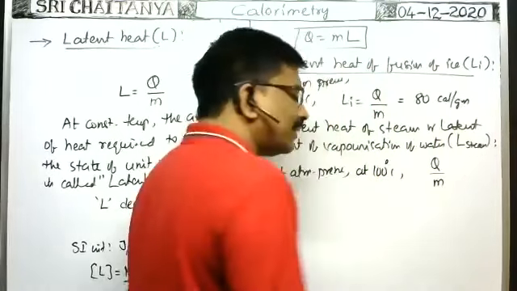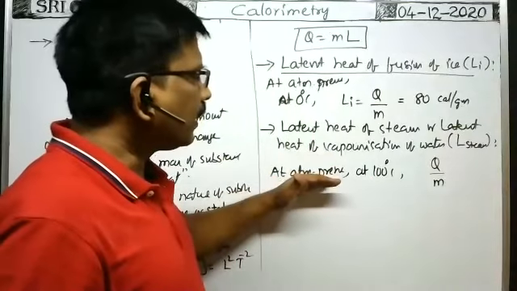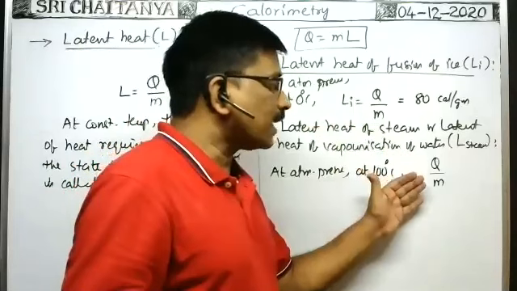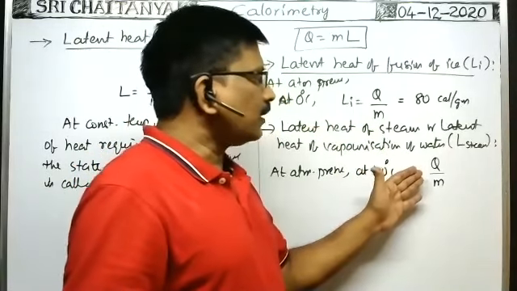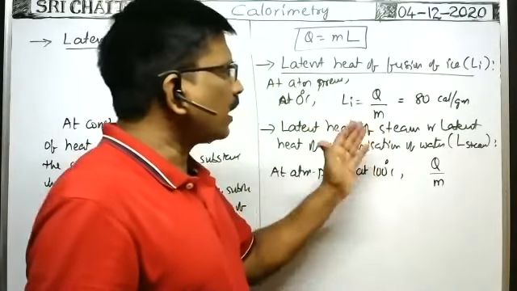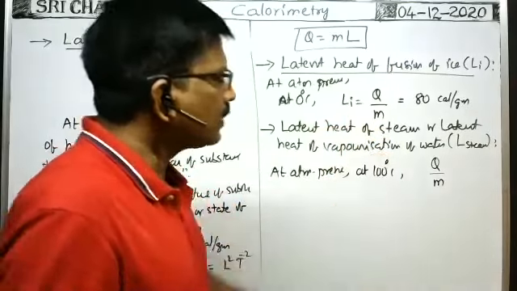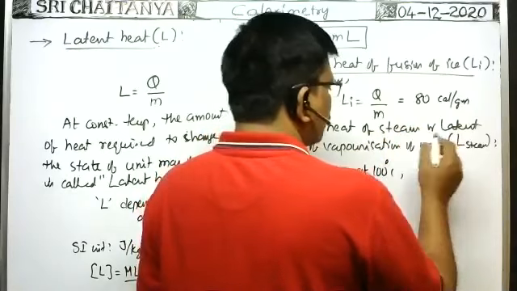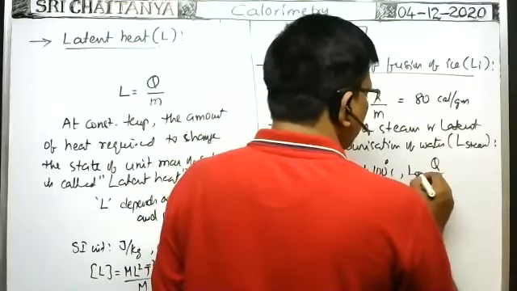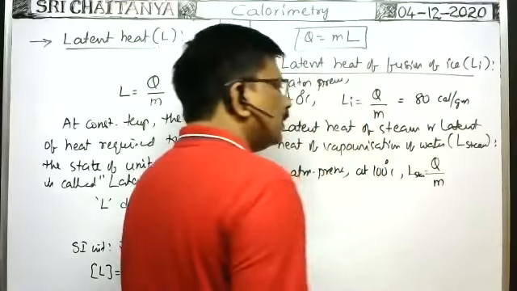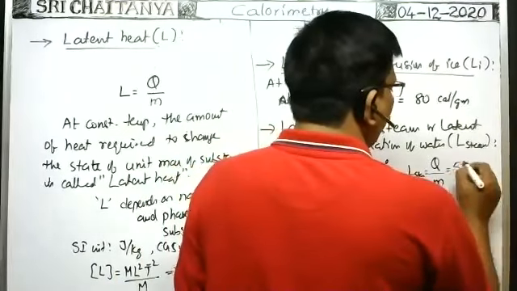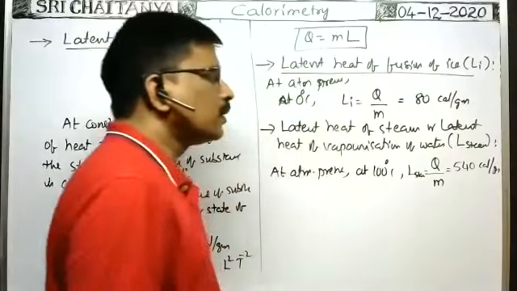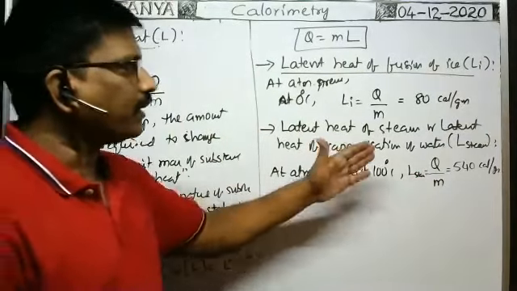Okay, then what is it? At 100 degrees centigrade, at constant temperature and pressure, the amount of heat energy required to change the unit mass of the water into steam or vapor is called latent heat of evaporation of water, or latent heat of steam. That is represented with L steam. Its value is 540 calorie per gram. So what about this heat energy supplied in this case?